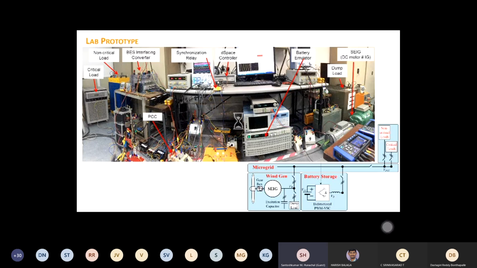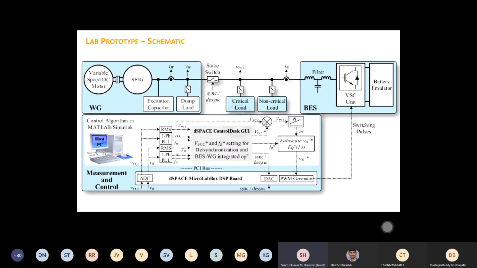Sir, one more question from my side. In a hybrid power system, what does it mean actually? Does it mean we are integrating wind, PV, and diesel with respect to the grid, or any other way? Okay.